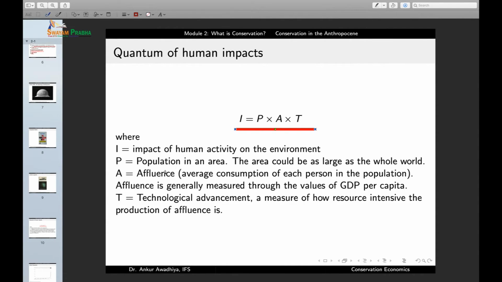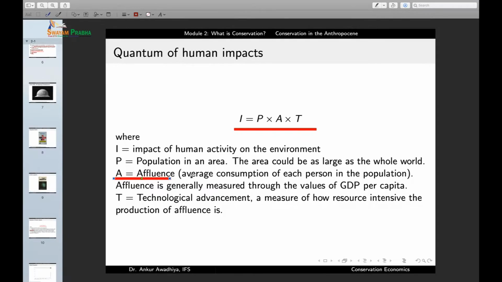I is also proportional to the affluence. Now affluence is the average consumption of each person in the population. So affluence is telling us how much amount of resources are being consumed by one person. Affluence is generally measured through values of GDP per capita. And what affluence is telling us is that the more affluent you are, the more amount of resources that you are using.